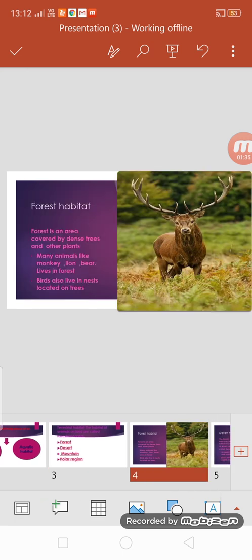Now, what is forest habitat? Forest is an area which is covered by dense trees. Dense trees means so many trees and other plants, and many animals live in the forest like monkey, lion, bear, etc. Also birds, they also live in the forest. They have their nest located on the tree, right? So forest is a home of about 80% of the terrestrial animals.